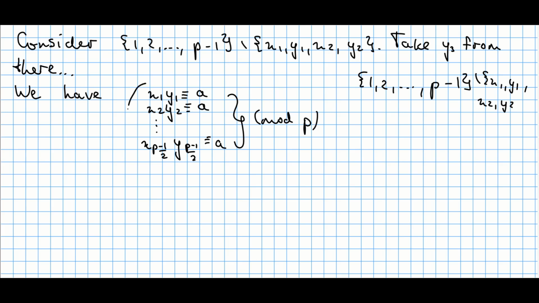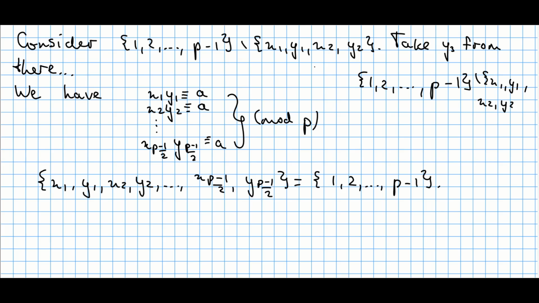So in fact, it turns out those elements, I mean x1, y1, x2, y2, up until the last x(p minus 1)/2, y(p minus 1)/2, form a set that is in fact the same as the set of numbers 1 to p minus 1, according to our algorithm. So those elements are just the same elements, but in a different order. There can be maybe 3 or 5 here, there might be, for example, 2, and so on. So those sets are the same, but the order might be different. And now let's try to multiply all these equations and see what we get.